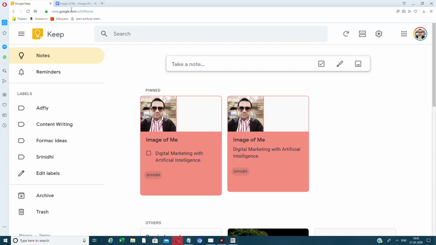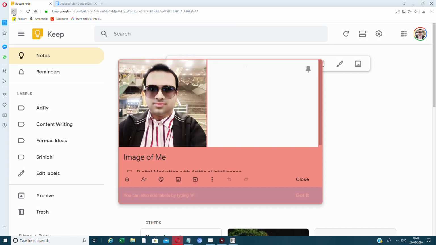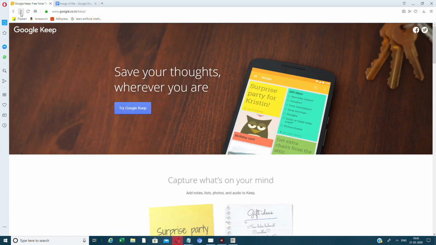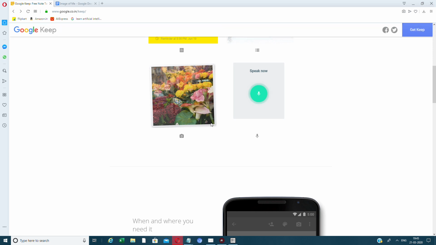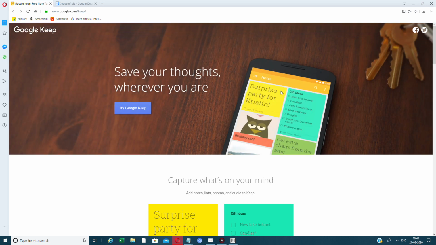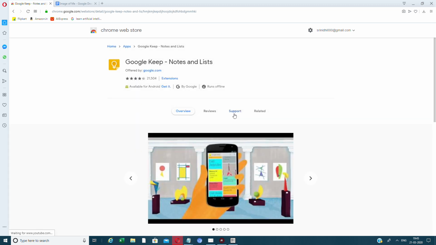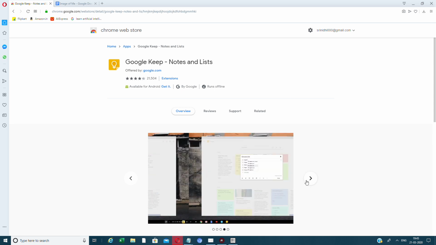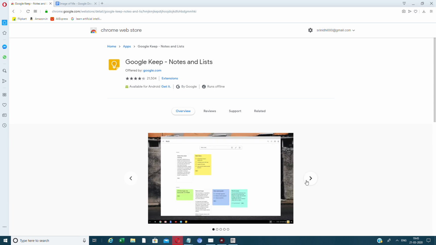So there is a Google Keep Chrome extension. Let's go back to the past, not back to the future, back to the past. So where is the Chrome extension? Try Google Keep Chrome. Click on Chrome. There you go. This is a Chrome extension. Google Keep Notes and Lists on Chrome. So I want you to download this too. Just add to Chrome, completely free of cost.